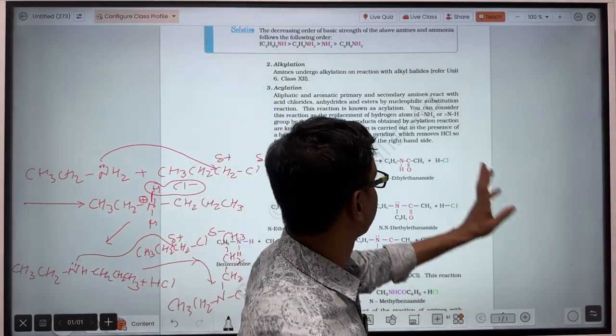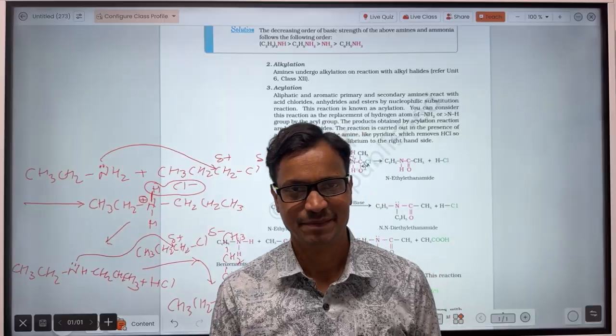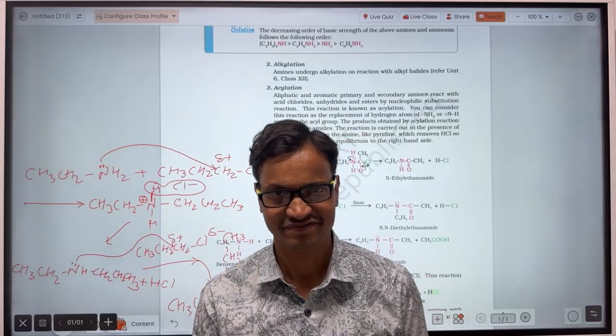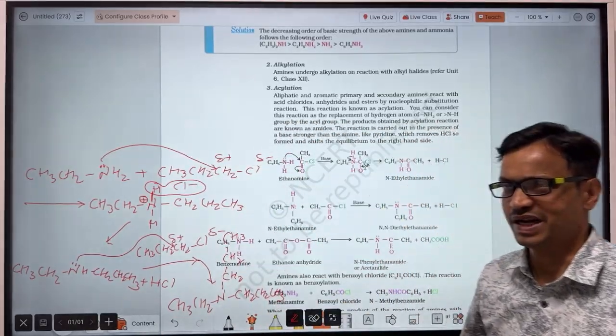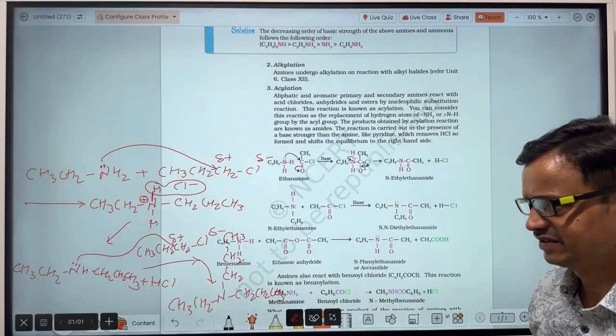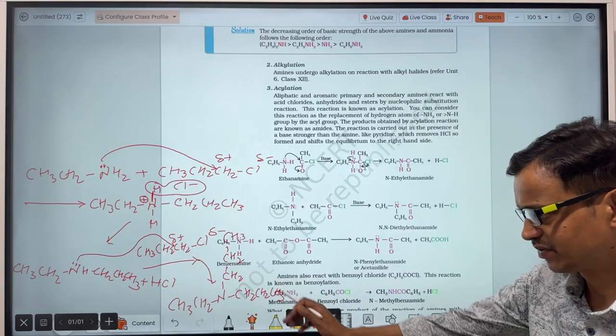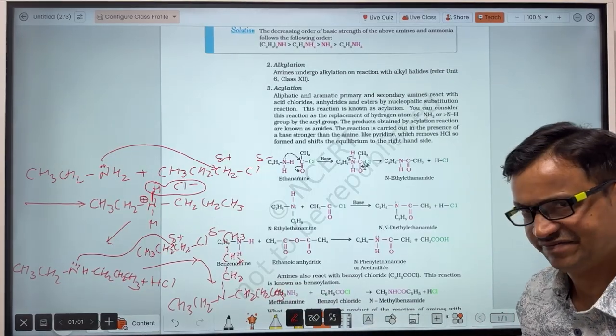So that is alkylation. So amines undergo alkylation. The same will happen in the case of acylation. Okay, so the primary amine first reacts with a haloalkane, there will be formation of a secondary amine, and the secondary amine will further react with a haloalkane and there will be formation of a tertiary amine.